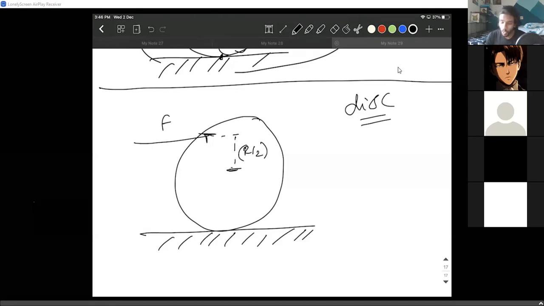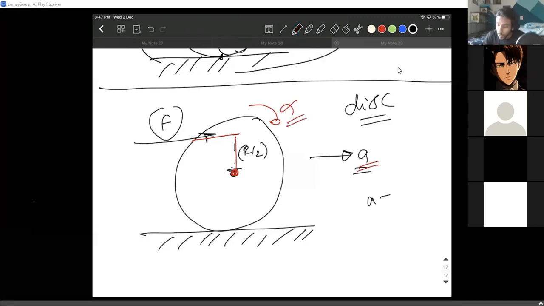Now clearly observe, if I'm applying at this point, this force is clearly creating some linear acceleration, and the force into perpendicular distance about the center of mass is also creating some angular acceleration. That is also clear, but we don't know whether this linear acceleration and this angular acceleration go together or not.